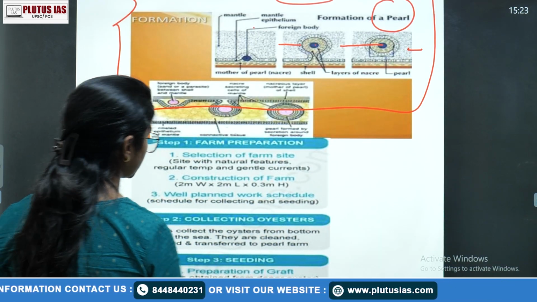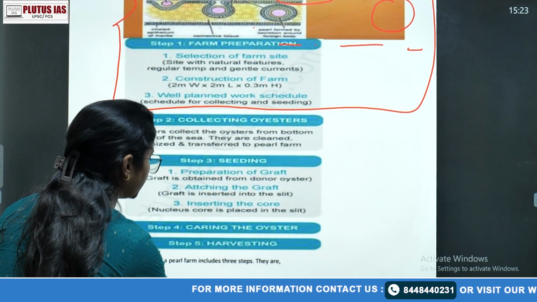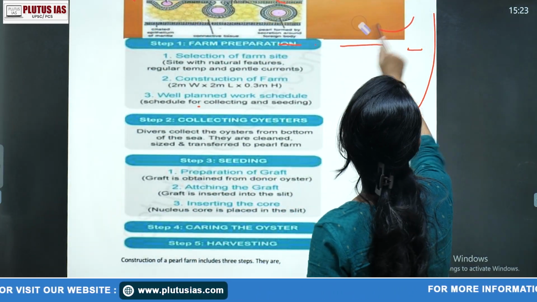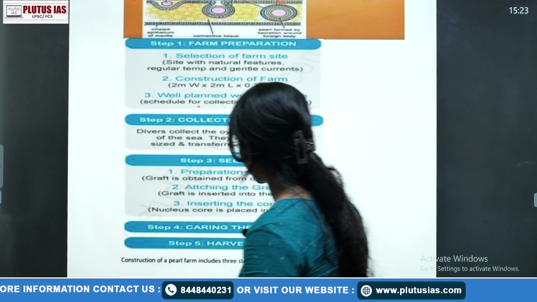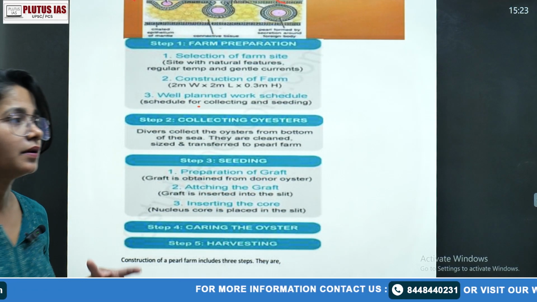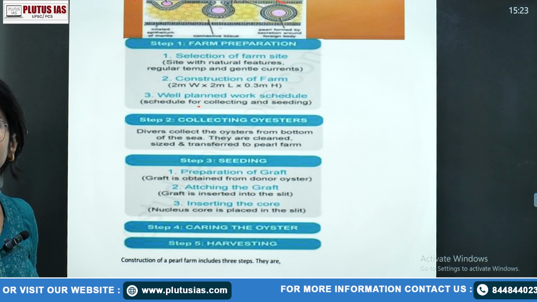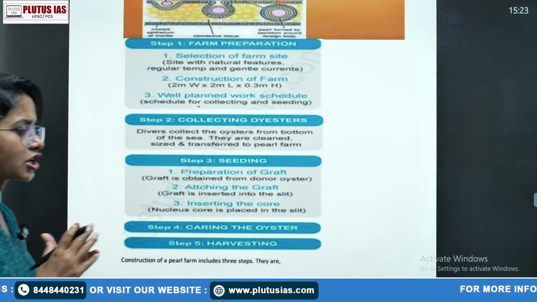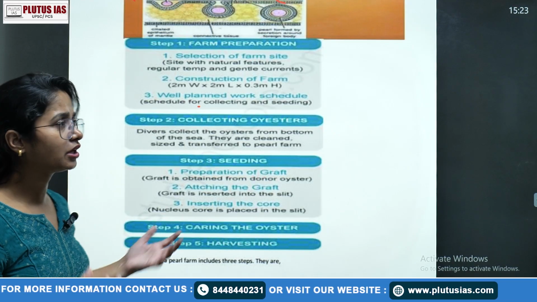So what are the steps in pearl culture? There are mainly 3 steps. Of course, there can be many things. Before starting, as we have covered in the last section of the YouTube series, the prawn culture, when we cover any kind of culture for the purpose of economy or artificially, this is something we have talked about naturally. If we are preparing, there are some steps, such as preparation of the pond and choosing the animal for a higher breed. So these are some of the steps.